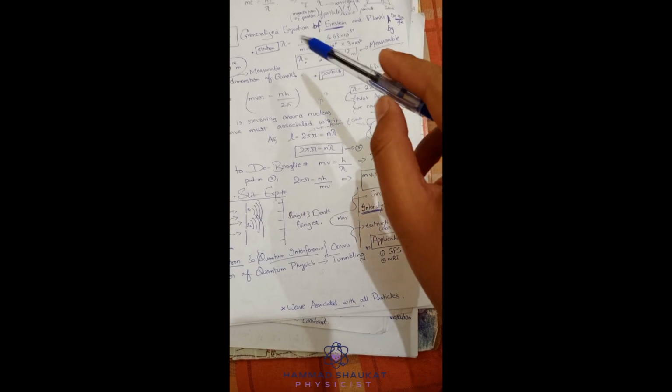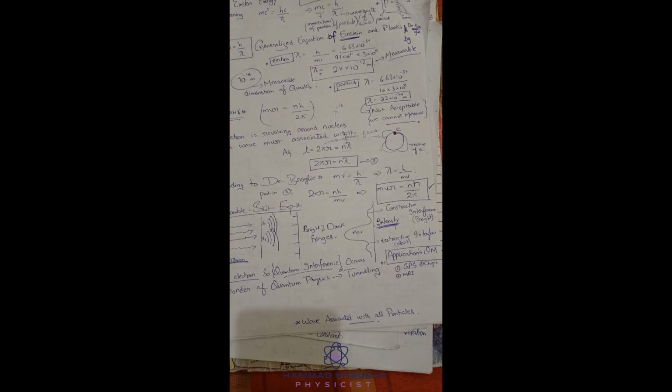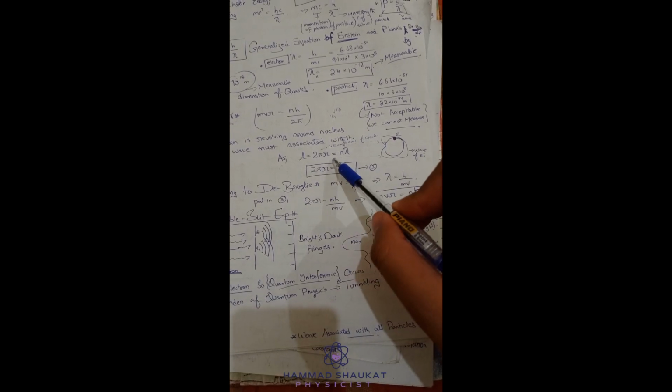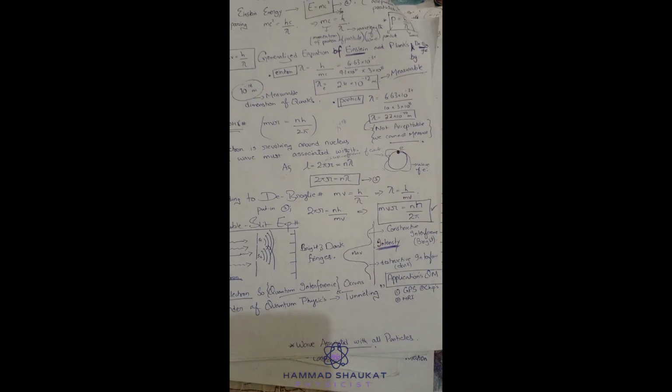Because this electron is a particle, we already discussed that a particle behaves like a wave. Every particle in nature is associated with a wave, meaning they are emitting waves. So this electron is moving around the nucleus and it is continuously emitting waves. We don't know the wavelength of that wave, so we are just taking lambda. And why n? Because they are emitting n number of waves. We don't know how many waves they are emitting. So basically 2 pi r equals n lambda.